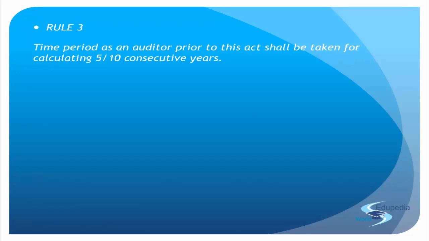Now this act has been placed. What does that mean? Will all the auditors retire the same day, and then there will be a new appointment and everything will continue? The answer is no. So the auditors who were already there, their previous term for which they have been there will also be considered in this term of 5 years. Because understand the logic behind the term of 5 years is just that no individual should be there for more than 5 years. It becomes very boring and it leads to a condition where casualness comes into place. There is lethargy.